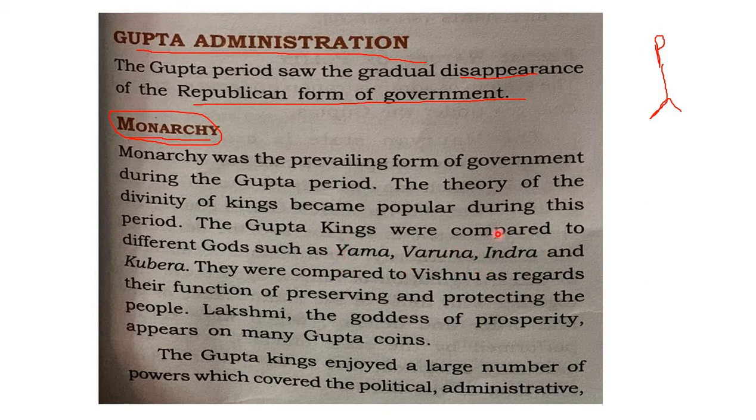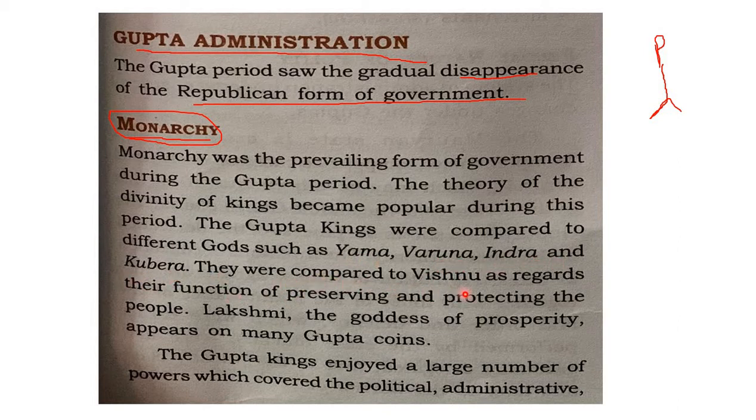Yama, Varuna, Indra. So the Gupta kings were even compared with these kinds of Vedic gods. And who are those gods they got compared with? Yama, Varuna, Indra, and Kubera.